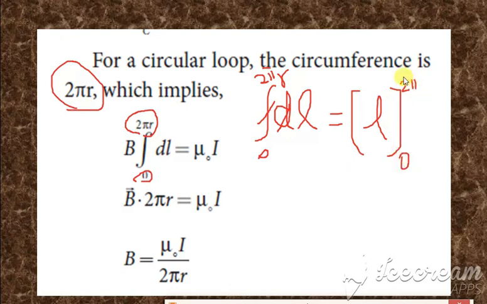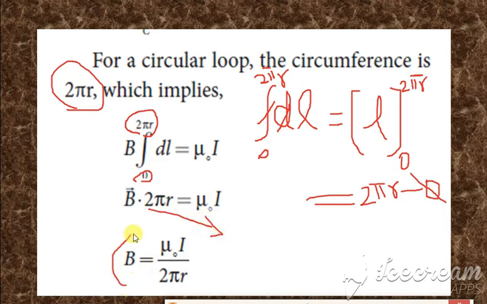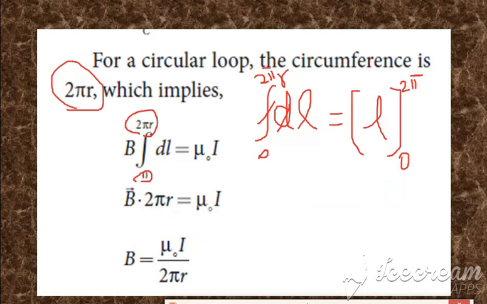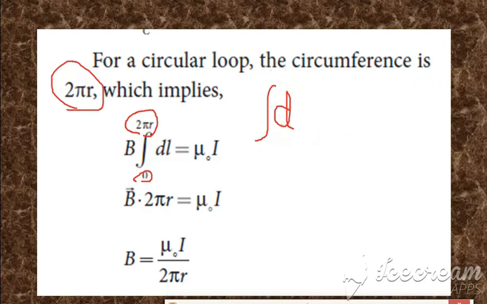Now apply the limits: upper limit minus lower limit, so it is 2 pi r minus 0. We neglect the minus 0 and write just B into 2 pi r, which is equal to mu naught into I. Now bring the 2 pi r down, so we get B equal to mu naught into I divided by 2 pi r. This gives the magnetic field for a long straight conductor when considering Ampere's circuital law.